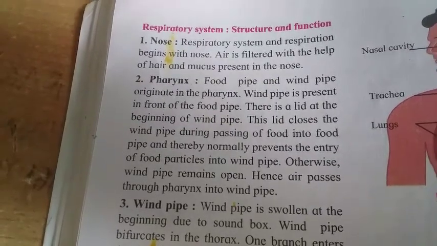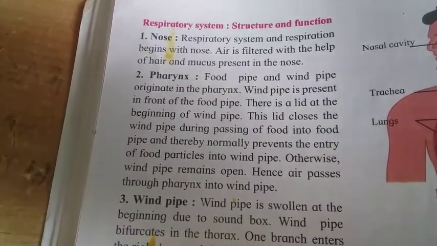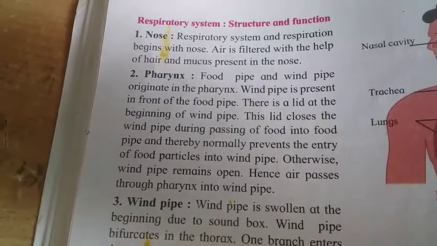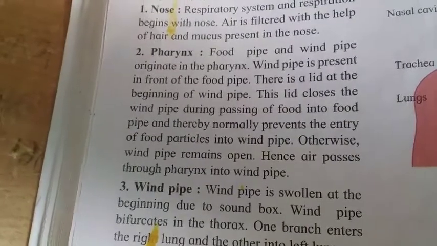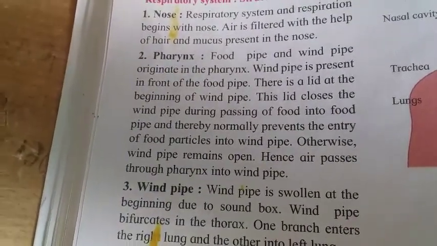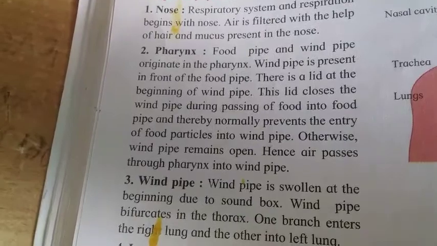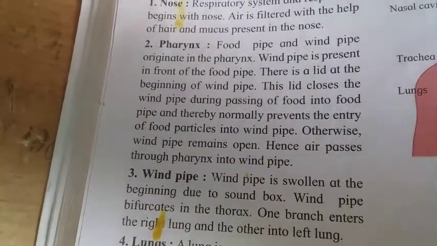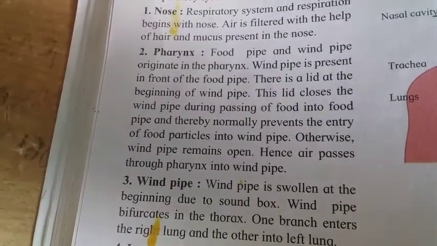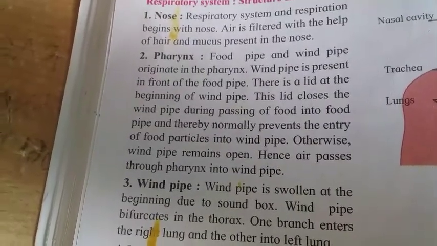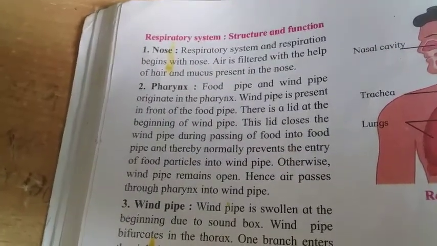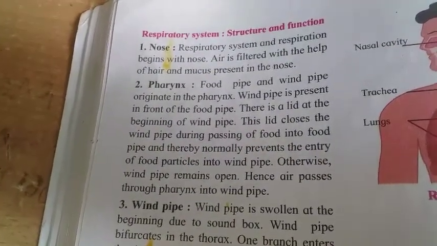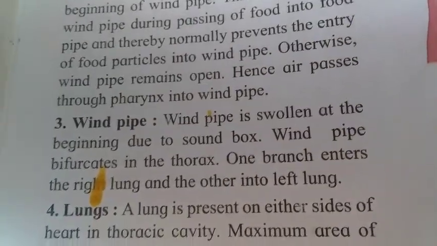That means whenever the food is passing into the food pipe, the lid closes the windpipe, so the food does not go into the windpipe. It prevents the entry of food particles into the windpipe. Otherwise, if the windpipe remains open, then what will happen? These particles will go into the windpipe.